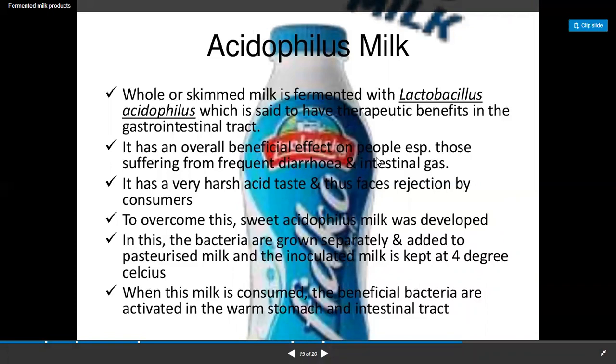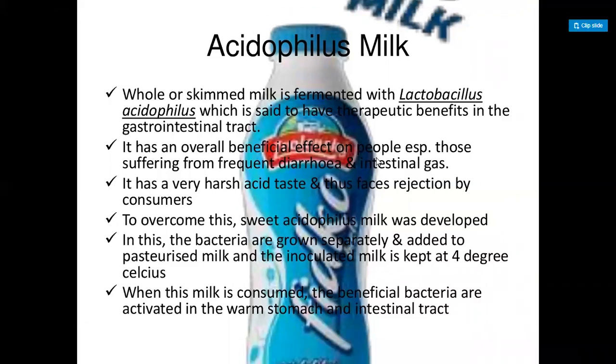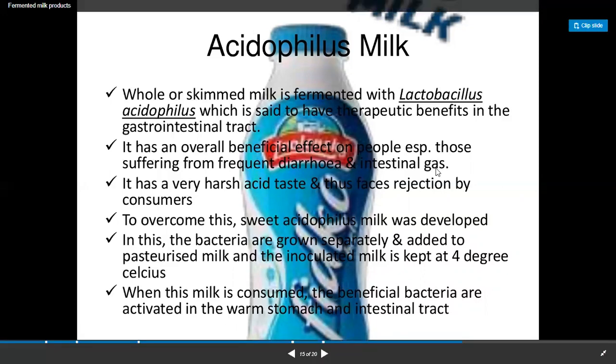Next is acidophilus milk. Whole or skim milk is fermented with Lactobacillus acidophilus, which is said to have therapeutic benefit. Different kinds of milk products are produced, in which acidophilus milk is also important. It has an overall beneficial effect on people, especially those suffering from frequent diarrhea and intestinal gases.